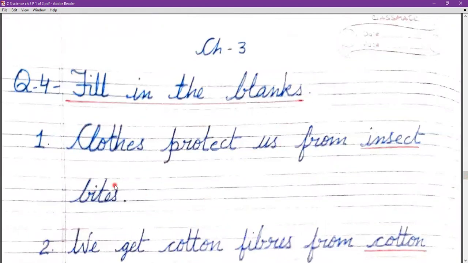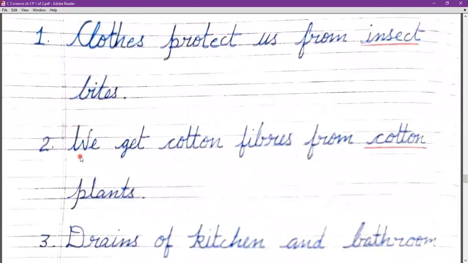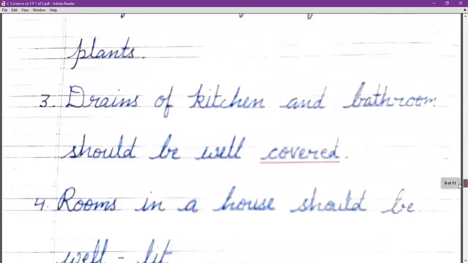Our first is, clothes protect us from dash bites. So clothes protect us from insect bites, I-N-S-E-C-T. Now number 2, we get cotton fibers from dash plants. The cotton that we get comes from the cotton plant. So cotton, cotton.